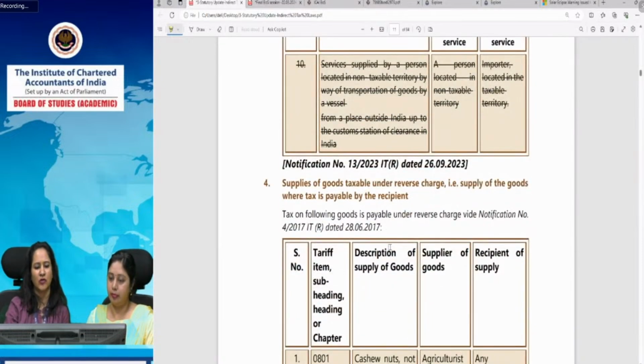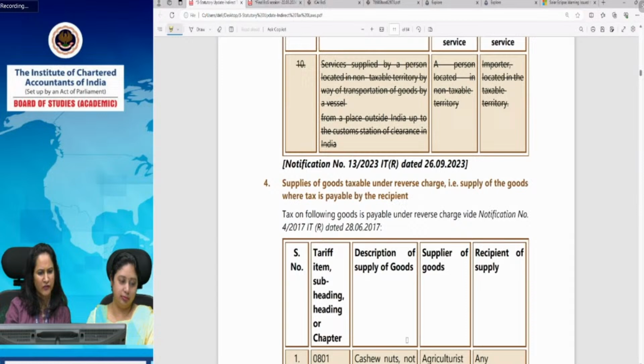Then, as ma'am has already emphasized, the supply of goods on which tax was payable under reverse charge mechanism was earlier not covered in your syllabus, so it was not discussed in the study material at length. Although a few examples were given for your understanding, now the same has been made applicable for you for the May 24 examination, and that point has already been highlighted in the statutory updates also. The supply of goods taxable under reverse charge mechanism is applicable for you. You need to refer to the same.